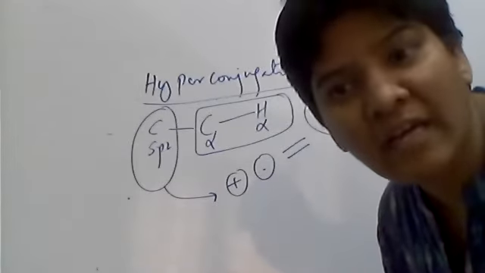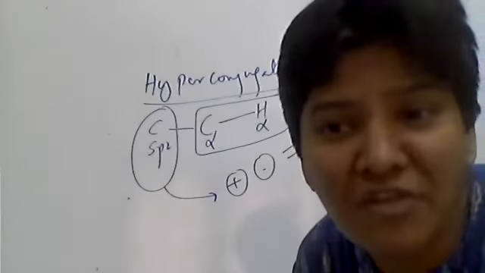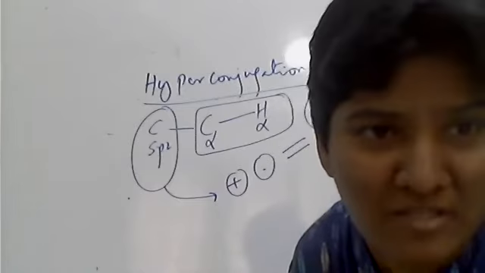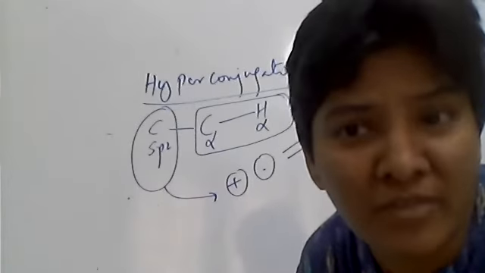Whereas in the inductive effect, partial transfer of the sigma bond takes place. Partial movement of the sigma bond takes place. And in the inductive effect, there is no conjugation.